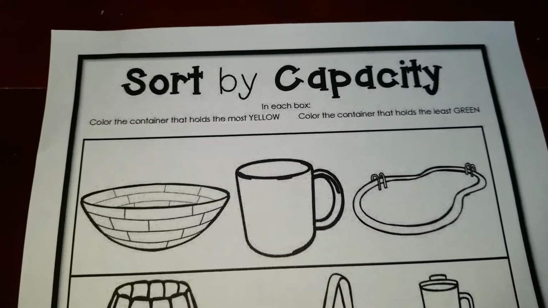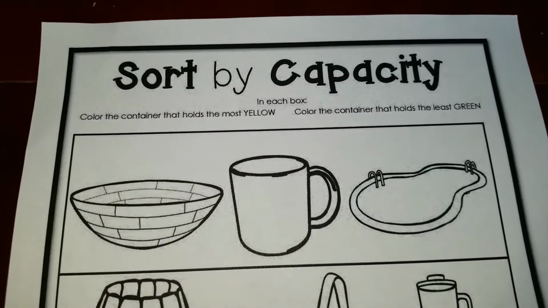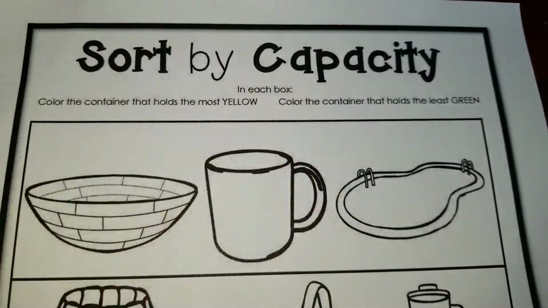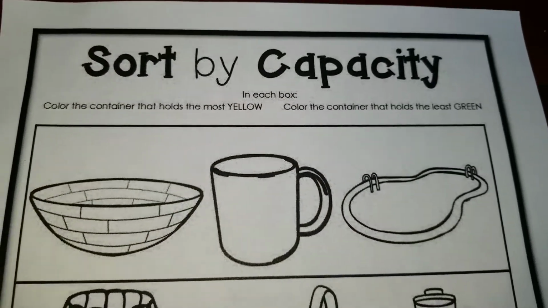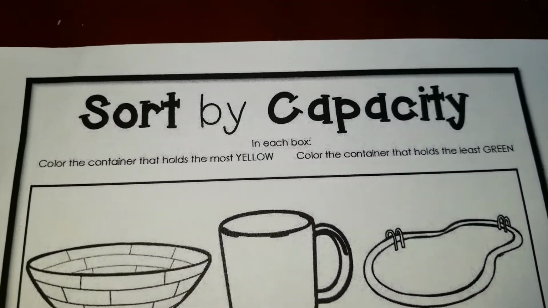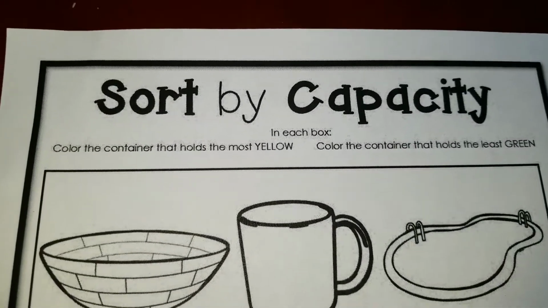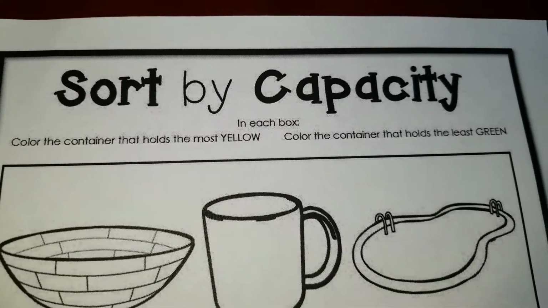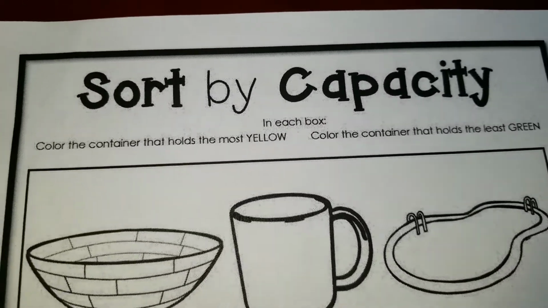Today we're going to begin talking about capacity and we're going to start sorting objects by their capacity. An object's capacity is its ability to hold liquids and solids, and probably gases too, right? Because the balloon can also hold a gas, which is air.